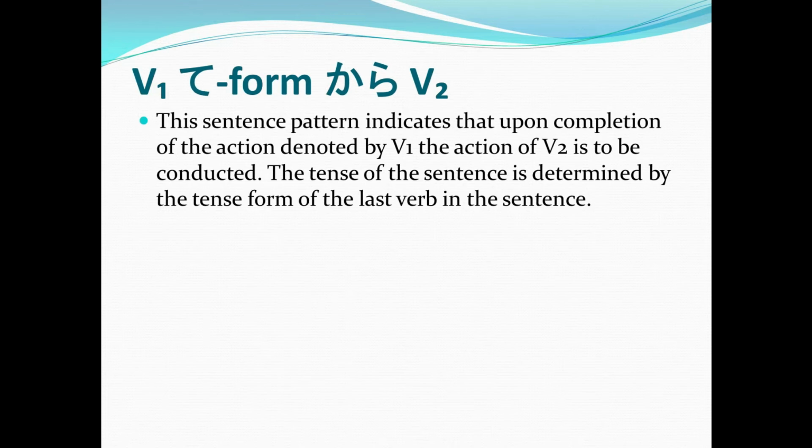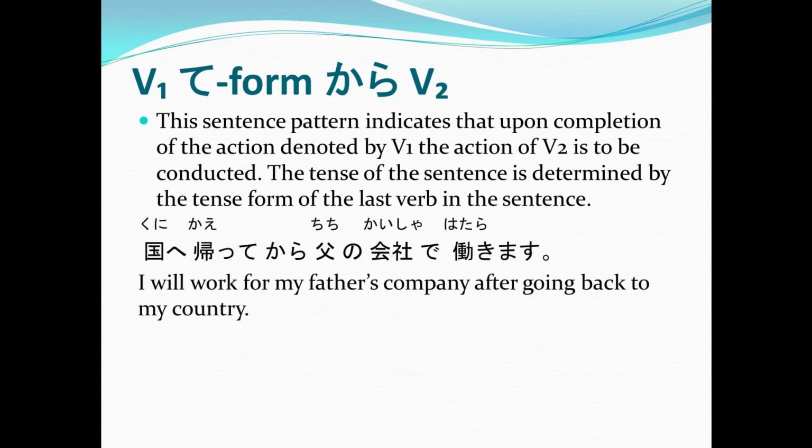Alright, let's take a look at the example. Kuni e kaette kara chichi no kaisha de hatarakimasu, which means I will work for my father's company after going back to my country. Again, Kuni e kaette kara, which will happen first, or upon completion, after going back to his country, he will work at his father's company, wherein Chichi no kaisha de hatarakimasu.